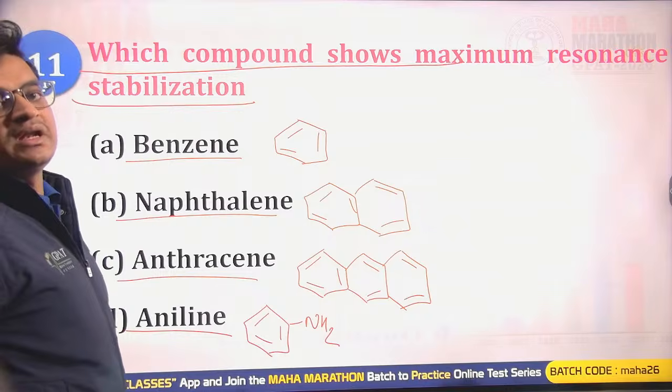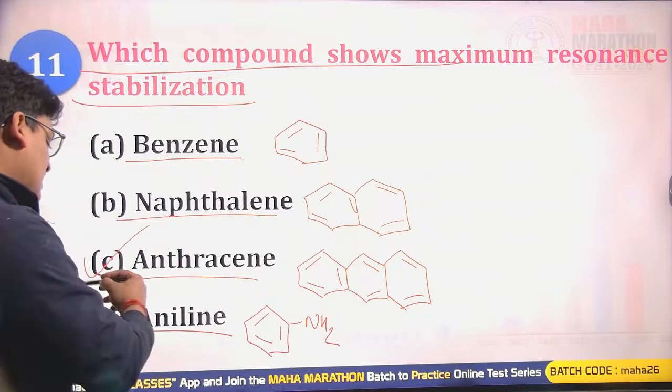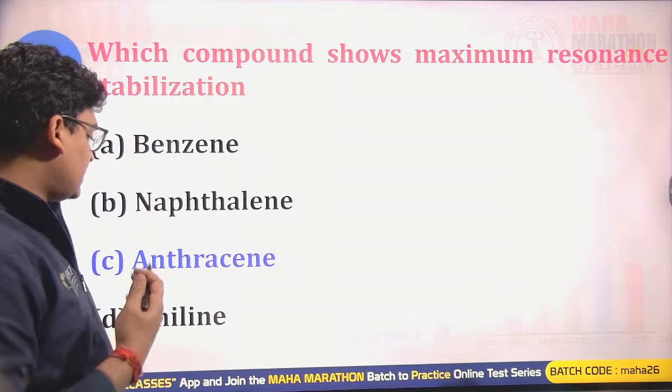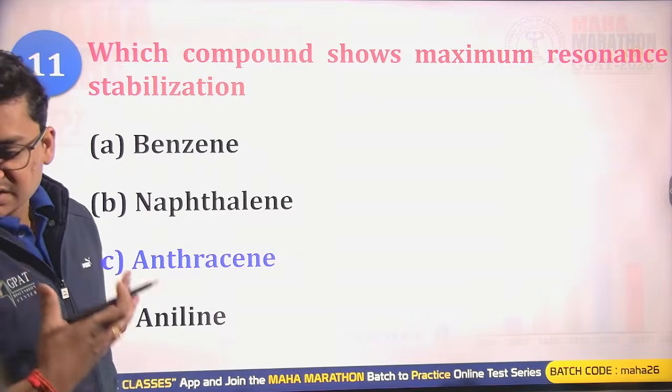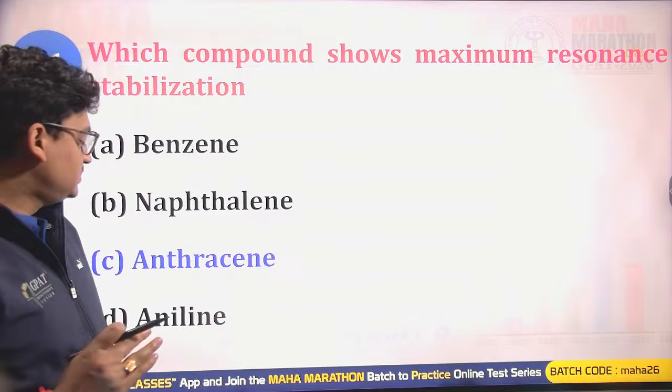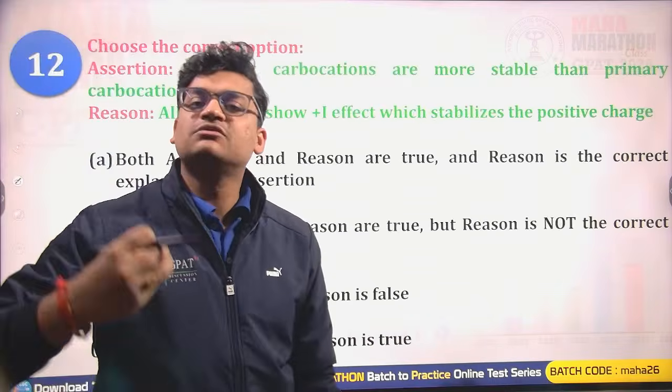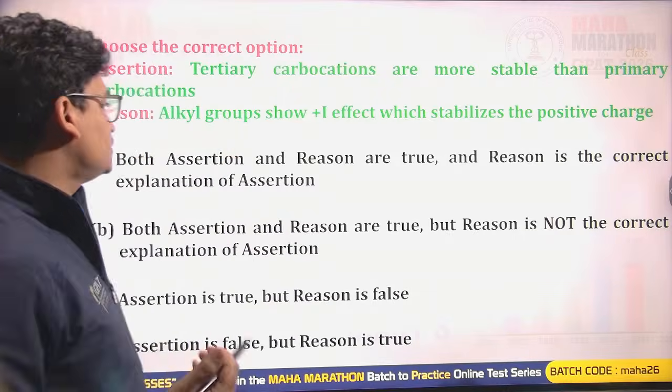So the maximum resonance you can see is in the anthracene, due to the 3 benzene ring system. So yes, C will be the right answer. That is the anthracene. C will be the right answer for this question. Anthracene will have the maximum resonance stabilization.